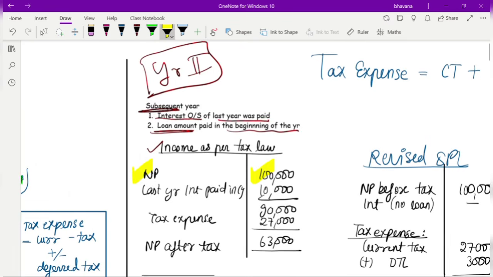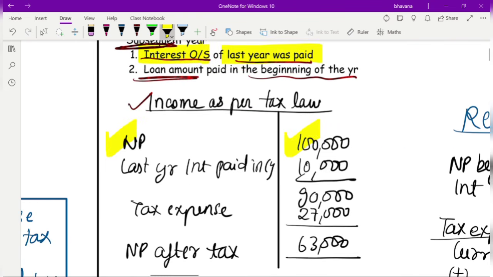So what happened in year 2? In year 2, the last year's interest outstanding was paid. That means last year's interest was paid during this year. So due to section 43B, as we book on payment basis, the last year's interest which is paid in the current year, 10,000 rupees, you can take as an expense in this year. Why? Because in this year it was paid.